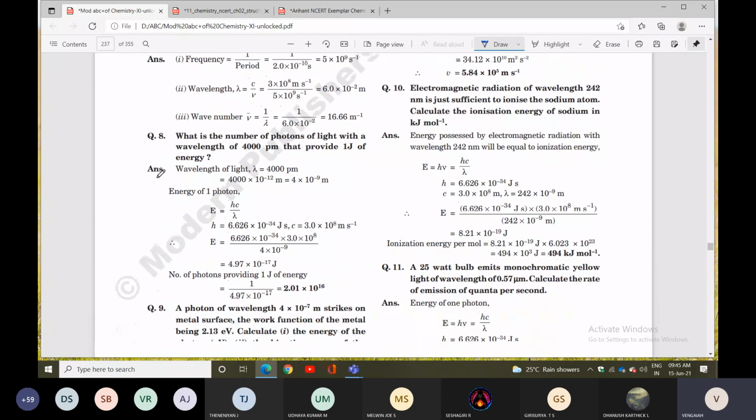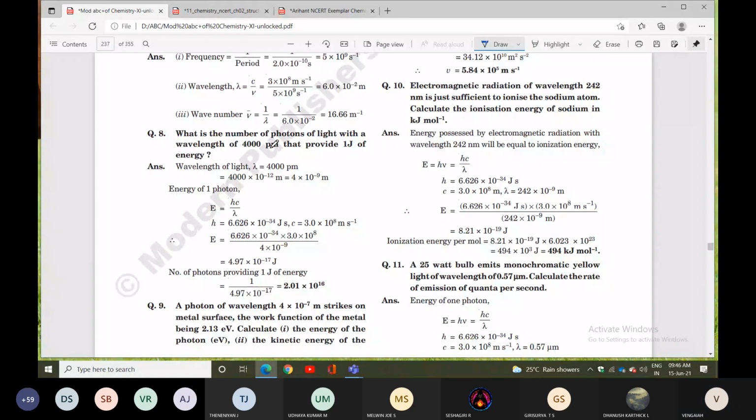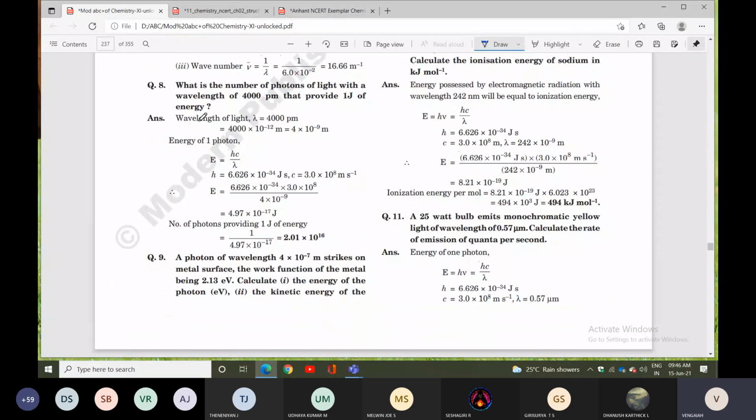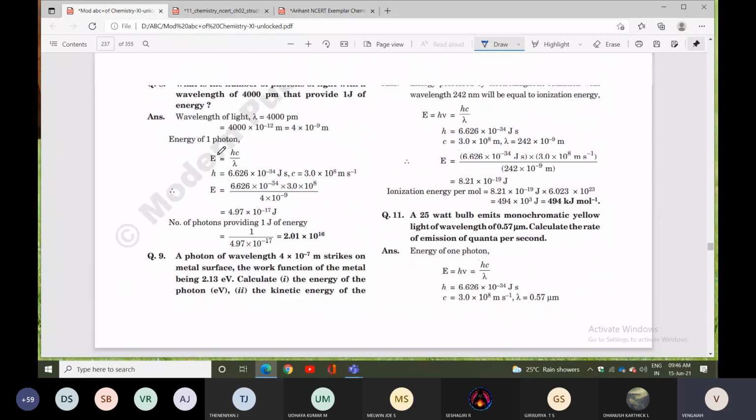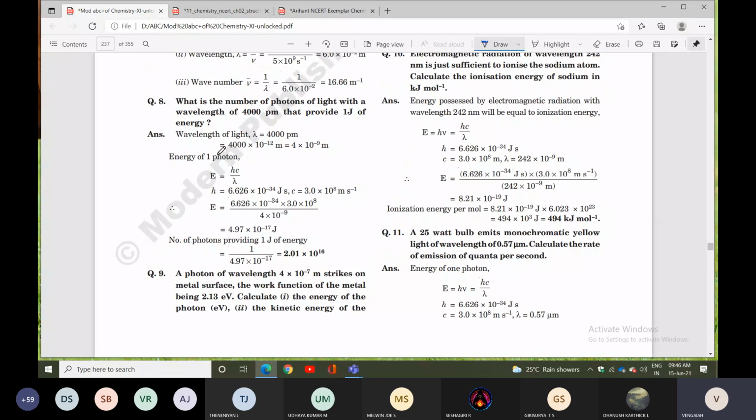Next one, question number 8. What is the number of photons of light with the given wavelength that provide 1 joule of energy? Wavelength, lambda, is given. So you can calculate the energy of 1 photon. The formula for energy is hc by lambda.